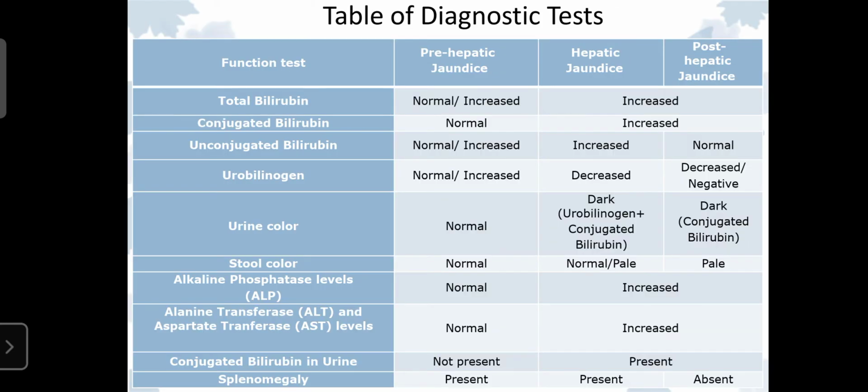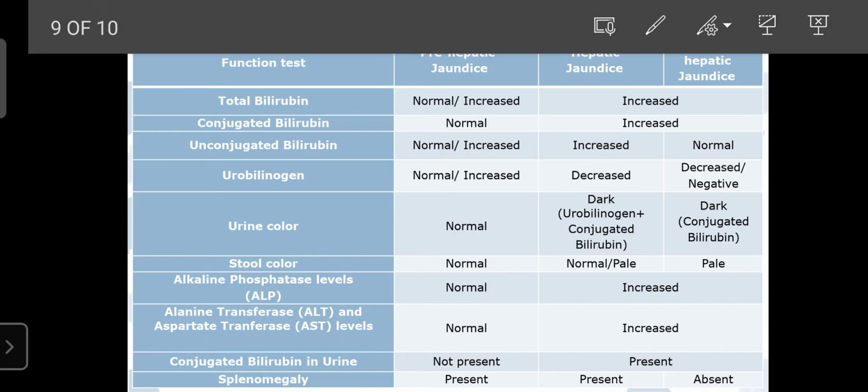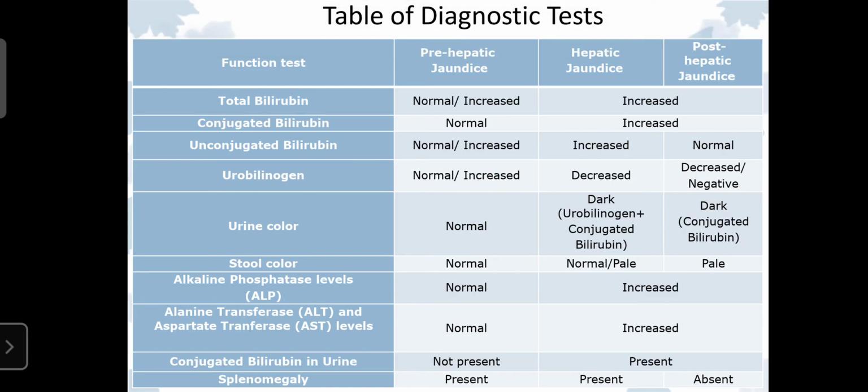Regarding the table for diagnostic tests, for total bilirubin in pre-hepatic jaundice, it is normal or sometimes increased, but in hepatic jaundice as well as post-hepatic jaundice, it is always increased. Conjugated bilirubin is normal in pre-hepatic, and increased in hepatic and post-hepatic. Unconjugated bilirubin is normal or sometimes increased in pre-hepatic jaundice, increased in hepatic jaundice, and normal in post-hepatic jaundice.